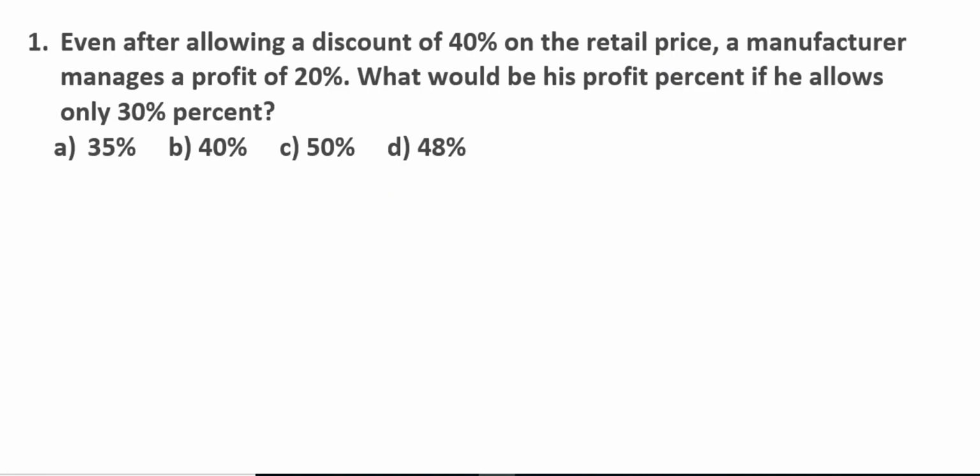First one: after allowing a discount of 40% on the retailer price, a manufacturer manages a profit of 20%. What would be his profit percent if he allows only 30% discount? If that person gives a discount of 40%, that person gets 20% profit. Suppose that person allows 30% discount, then what happened?